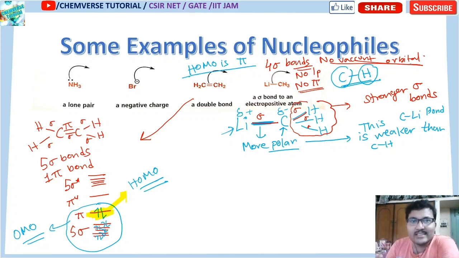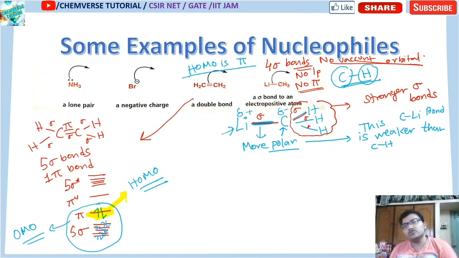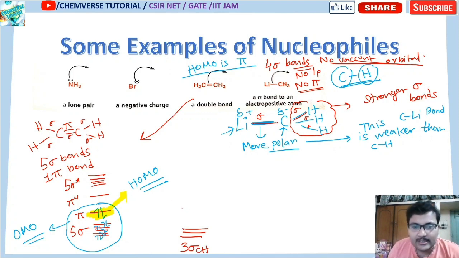To understand that, we need to understand which bond is of lower energy and which bond is of higher energy. So from here I can say that the 3 sigma C-H bonds will have lower energy bonding orbitals, and then there will be 1 sigma C-Li bonding orbital. So 3 sigma C-H, and then 1 sigma C-Li.